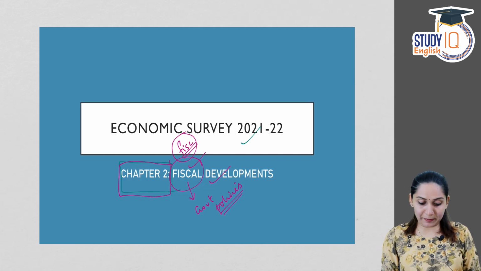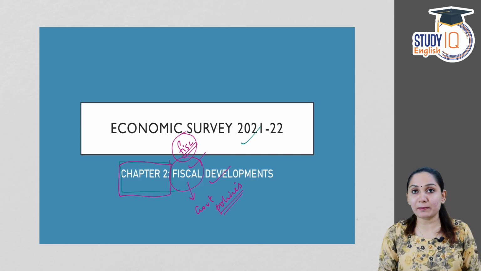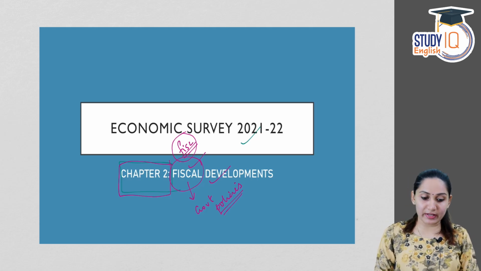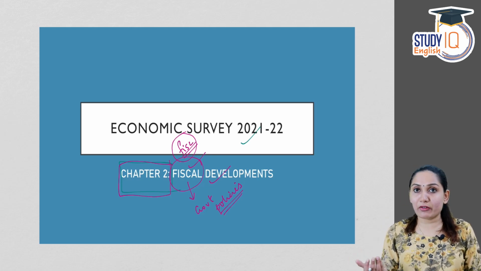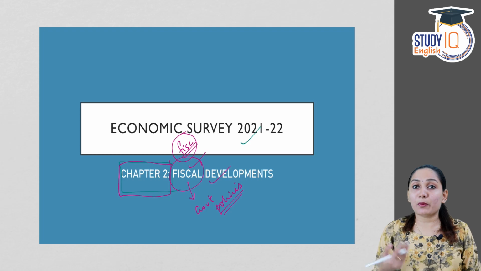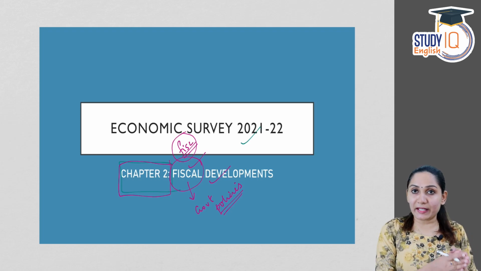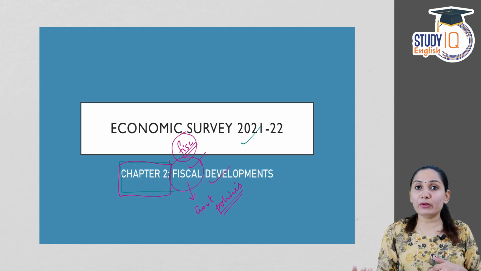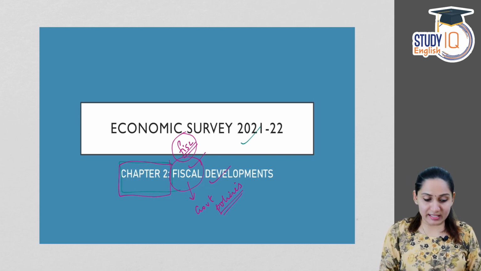So in this chapter we are going to discuss the major fiscal developments that have taken place in the economy in the last 1 year, the 2021-22 financial year. We will also discuss that from the perspective of COVID-19 and the post-pandemic recovery of the economy. We will see how the expenditure profile of the government looked and how the revenue of the government turned out to be. Then other fiscal indicators also we will be discussing in much detail.